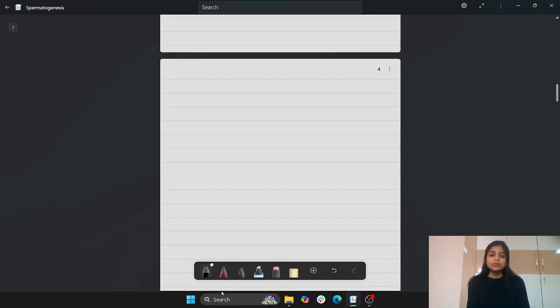Suppose this is my spermatid. Now this spermatid has two qualities. It is non-motile, and that means it will be heavy. Why?